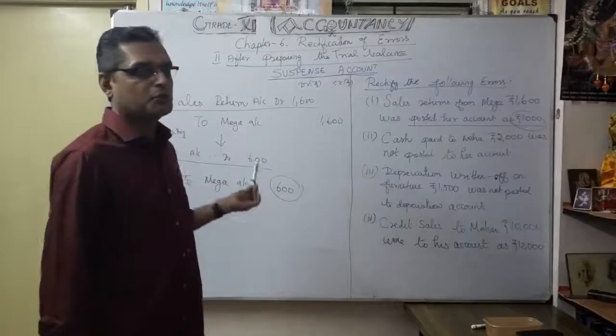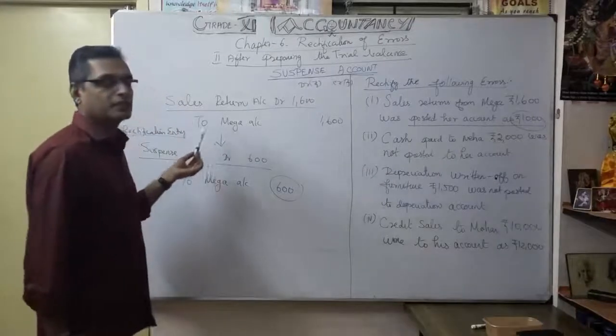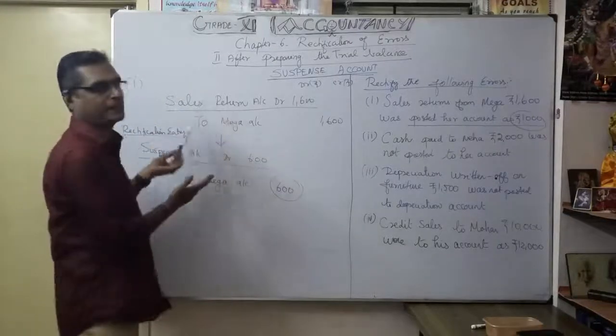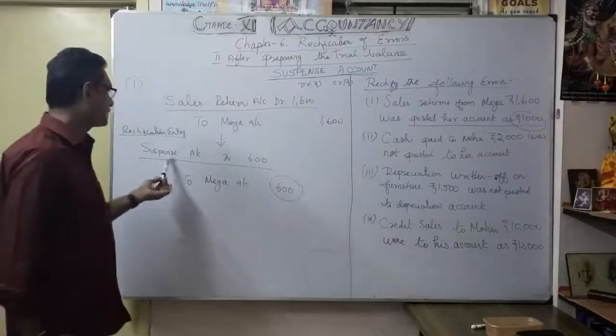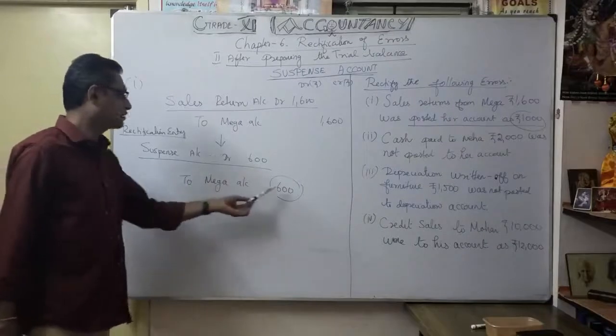Rectification entry. So directly also you can do it. First you have to learn what is the correct entry, so that you understood what happened. Then you go to the rectification entry: Suspense account debit 600 to Mega's account 600.